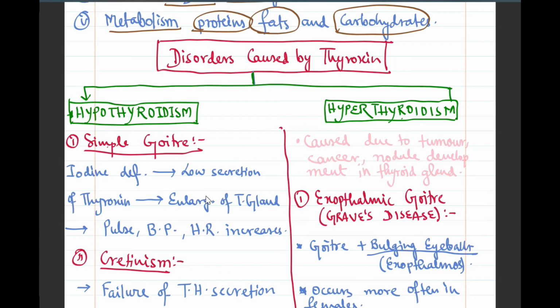Now, this iodine is also present in the thyroxine hormone and also helps in promoting the release of thyroxine in our body. So, when there is an iodine deficiency in our body, there is a low secretion of thyroxine. As a result of low secretion, the thyroid tends to be stimulated to release more. So, there is an enlargement of the thyroid gland, and as a result, pulse, blood pressure, and heart rate increase.